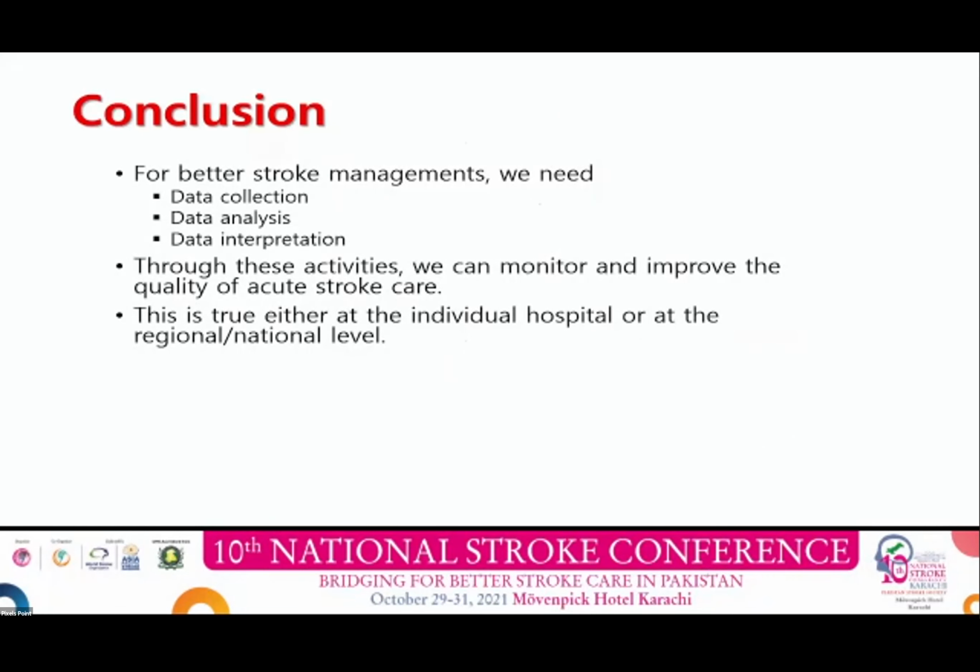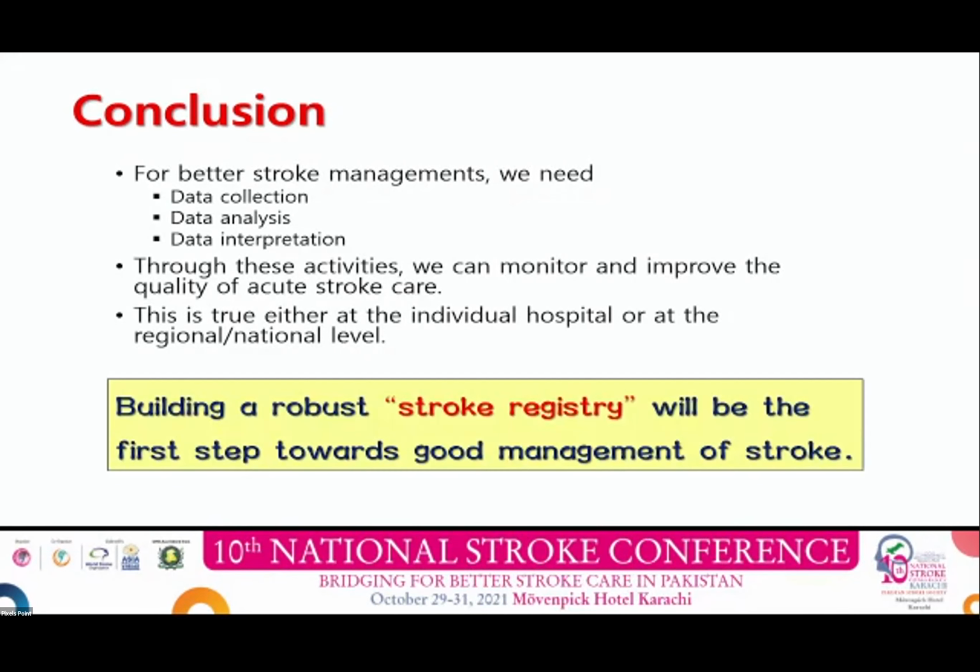Now, I would like to conclude that for better stroke management, we need data collection, data analysis, data interpretation. Through these activities, we can monitor and improve the quality of acute stroke care. This is true either at the individual hospital or at the regional or national level. Building a robust stroke registry will be the first step towards good management of a stroke.